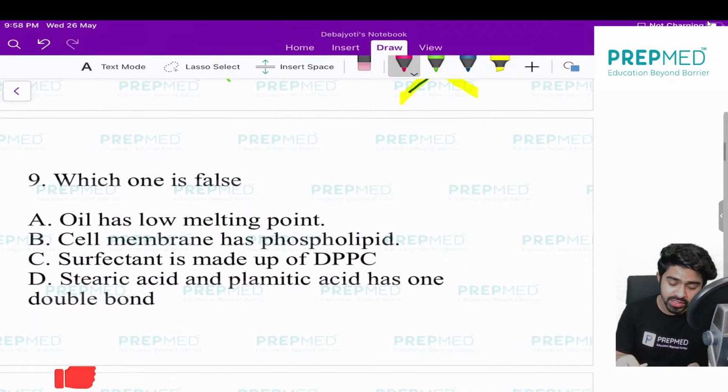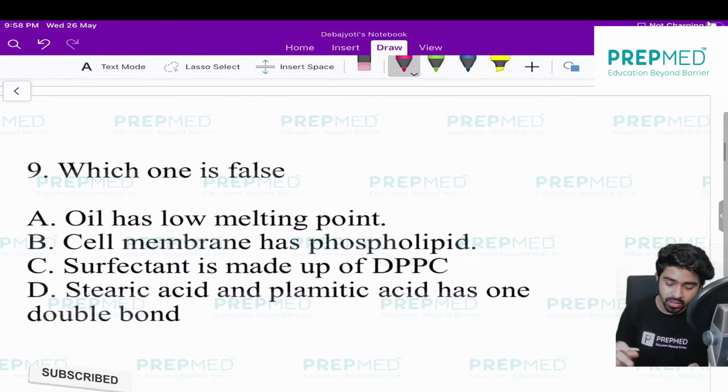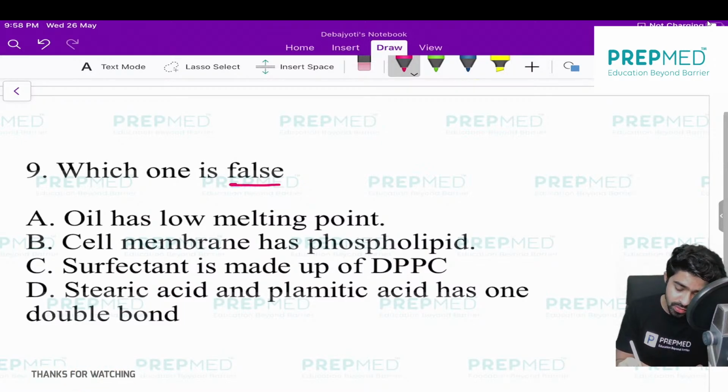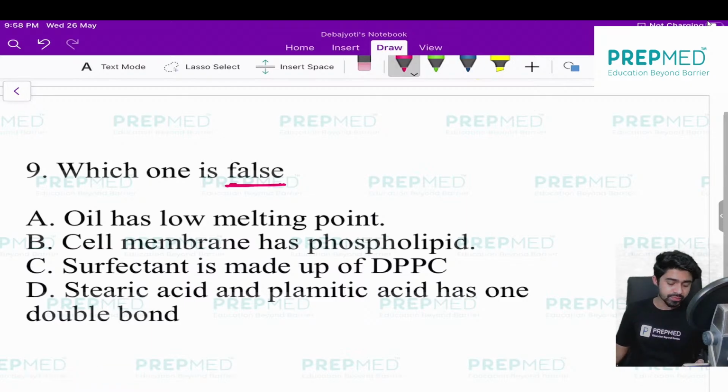Now tell me question number 9. It's a question based on the concept of fat. If you know the concept of fat, this would help you. The question: option A, oil has low melting point. Option B, cell membrane has phospholipid. Surfactant is made up of DPPC. And option D is saying stearic acid, palmitic acid, this has one double bond. So let me know, people are answering this question. Which one is false?